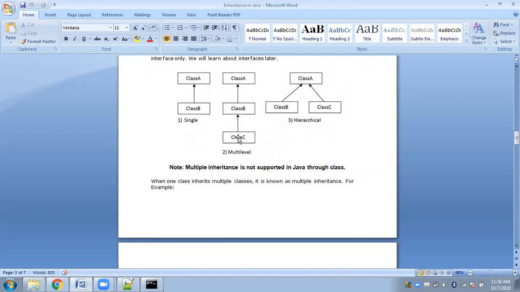Here C has inherited B and B has inherited A. So if there is any member in class A which is protected, that protected member can be used only by class B and not by class C, because class C is not an immediate child of class A. Is it clear? The immediate child means the next class which has inherited directly, that is the immediate child class.